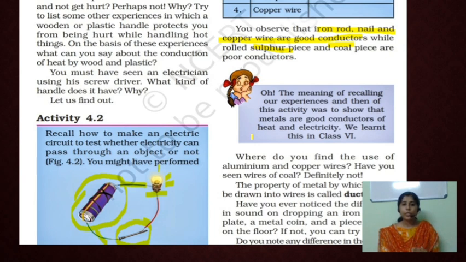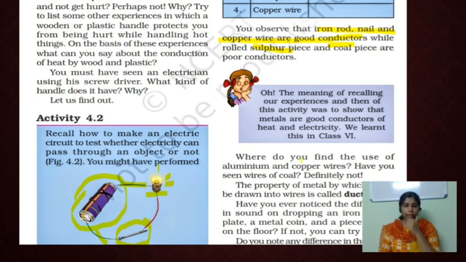Okay? Then what are the properties of metals we learned here? Metals are lustrous in nature. That means they are shiny in appearance and also very hard. Then what is next? It is malleability. We can make thin sheets. That is, they are malleable in nature. And what is next? Metals are good conductors of heat and electricity, while non-metals are poor conductors of heat and electricity. Okay?